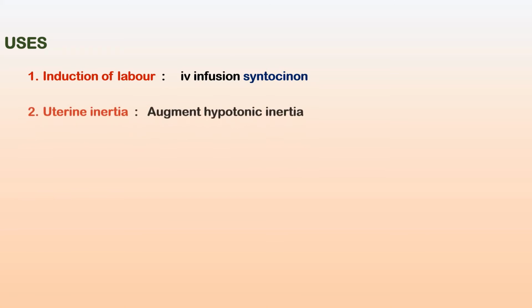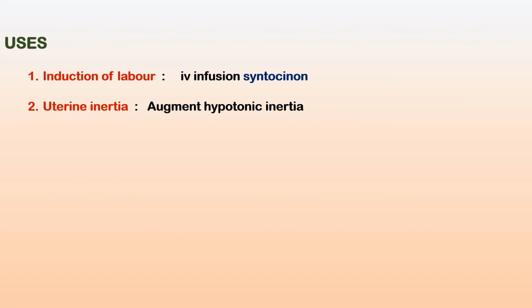Moving on to the therapeutic uses of oxytocin. The main use of this oxytocin is induction of labor. And for this, synthetic oxytocin, that is Syntocinon, is given as IV infusion. And the reason we prefer oxytocin over other drugs to induce labor is because it has a short plasma half-life. That is, the intensity of action can be controlled by slow IV infusion, and the action can be terminated quickly by stopping the drip. Secondly, this oxytocin can be used in uterine inertia,